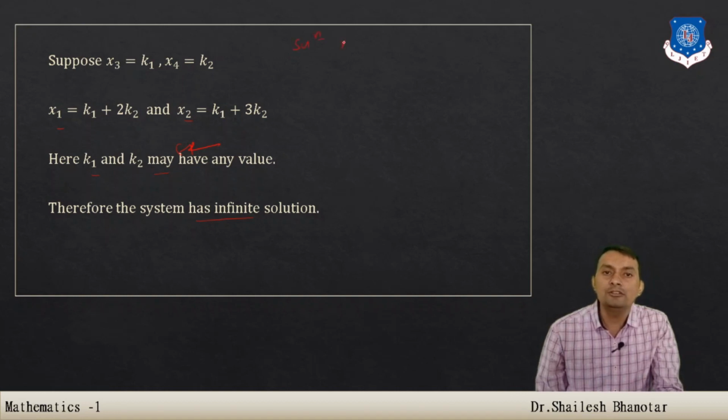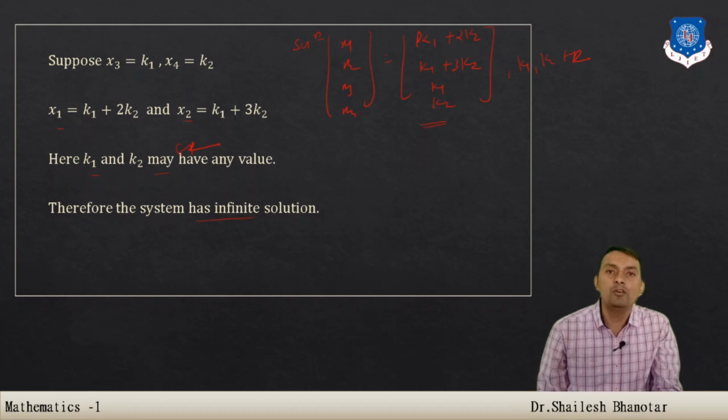Suppose I want to write the solution x1, x2, x3, x4. So what will it be? x1 is k1 plus 2k2, x2 is k1 plus 3k2, x3 is equal to k1, and x4 is k2, where k1 and k2 are real numbers. Therefore for any choice of k1 and k2 we have different answers, and therefore the system has infinite solutions.